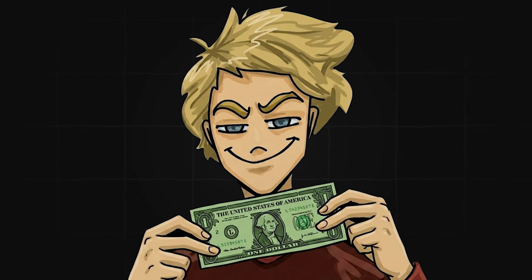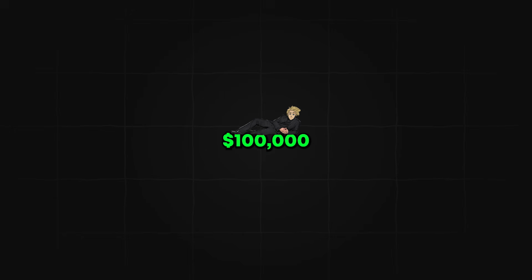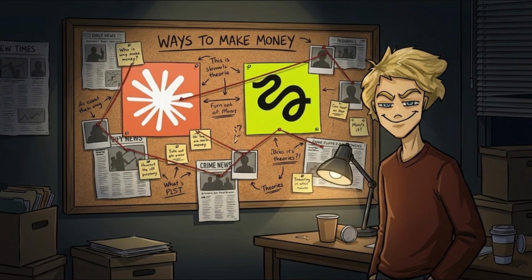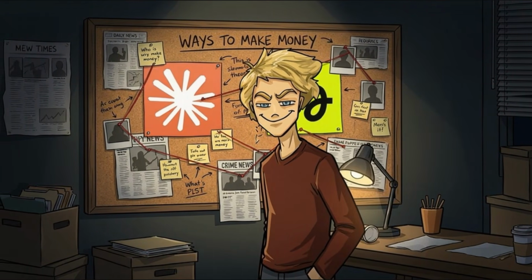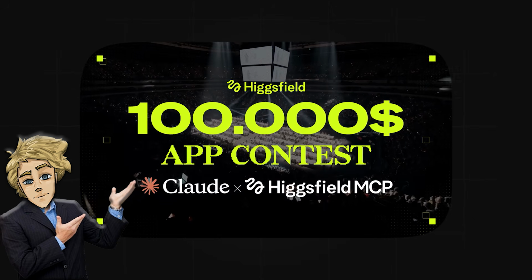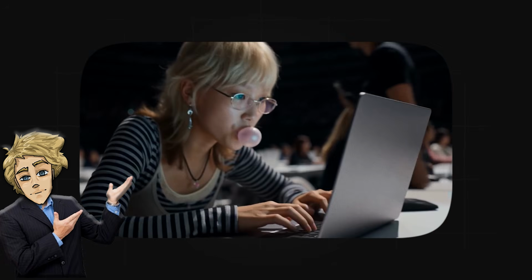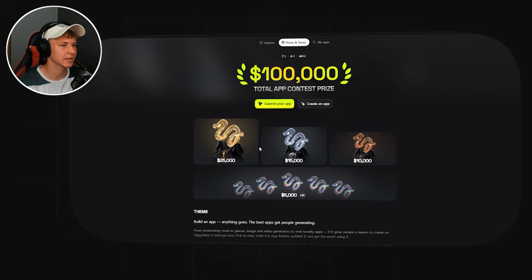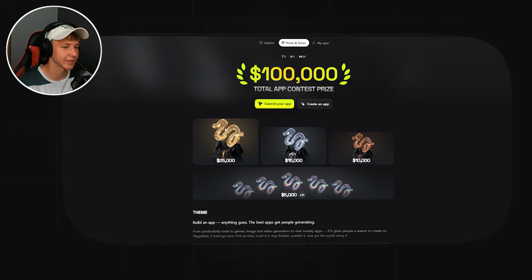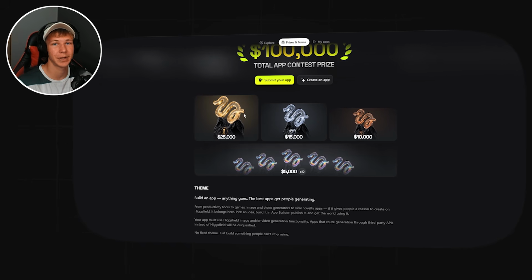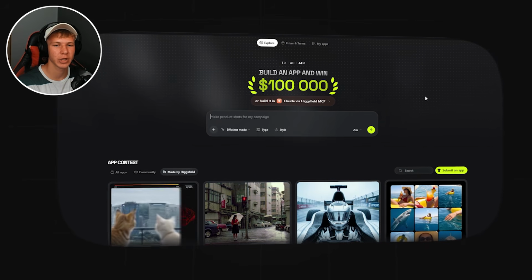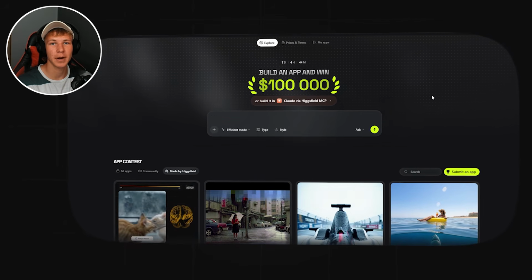But jokes aside, do you remember when at the start I said that there are a few ways to actually make money from this and that there is a $100,000 giveaway? Well, we've come to this part. The ways to make money with this Claude Code and Hixfield thing. So Hixfield is running an app contest right now with a $100,000 total prize pool. The first place takes $25,000 and 12 more winners split the rest. So your odds are way better than you think. The deadline is July 22nd, so if you are watching in this time frame, go read the requirements and try your luck.